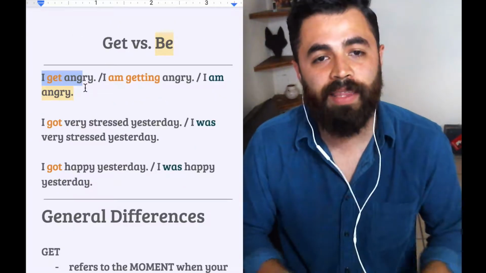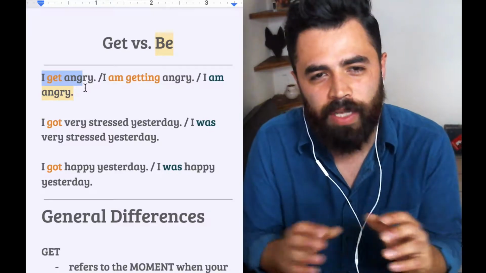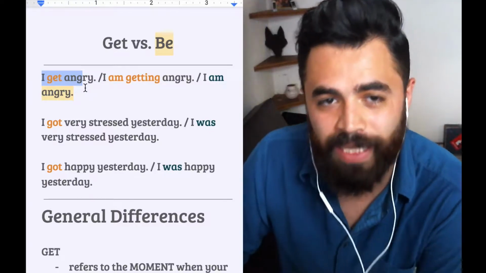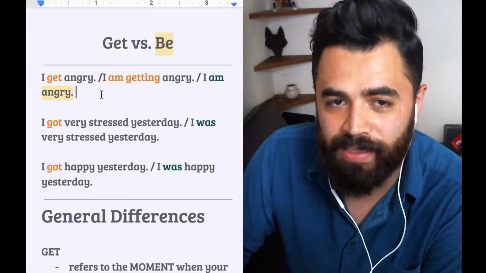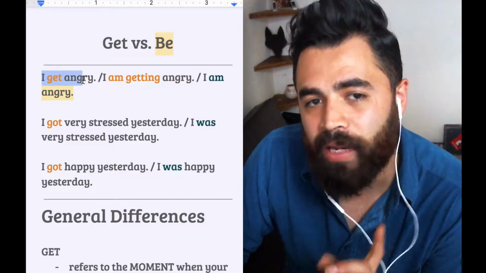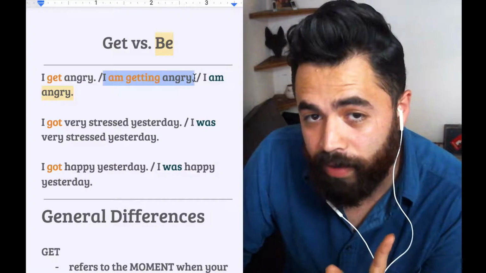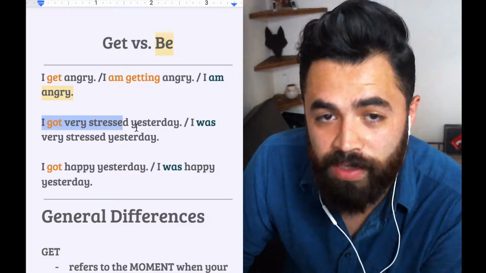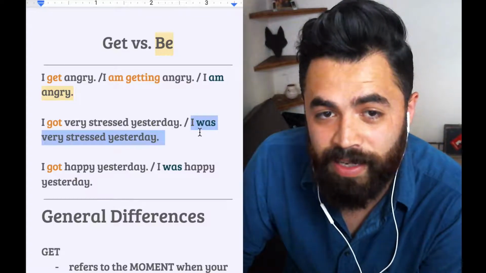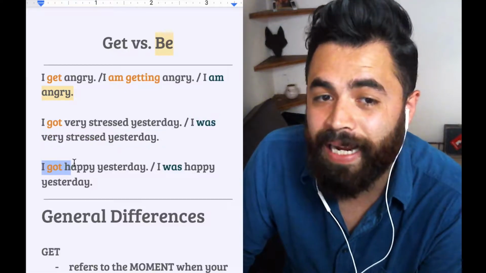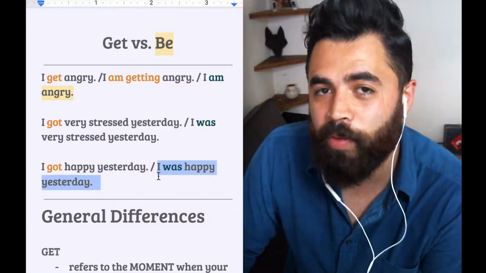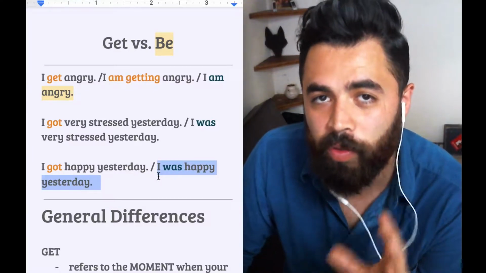While we are looking at these examples, I want you to take a look and ask yourself, what are the differences between these three sentences? I get angry. I am getting angry. I am angry. I got very stressed. I was very stressed yesterday. I got happy yesterday. I was happy yesterday. All right, so you might be wondering, what are the differences? That's what we're going to look at.